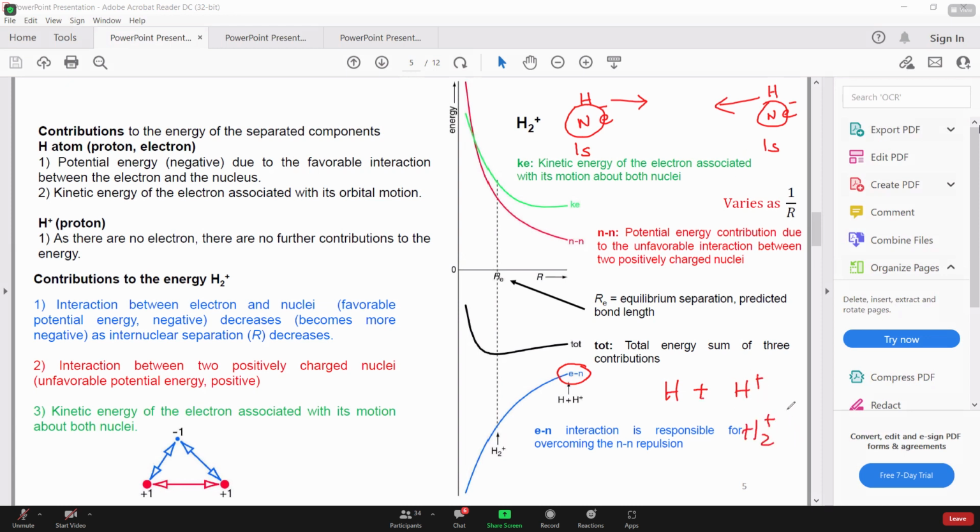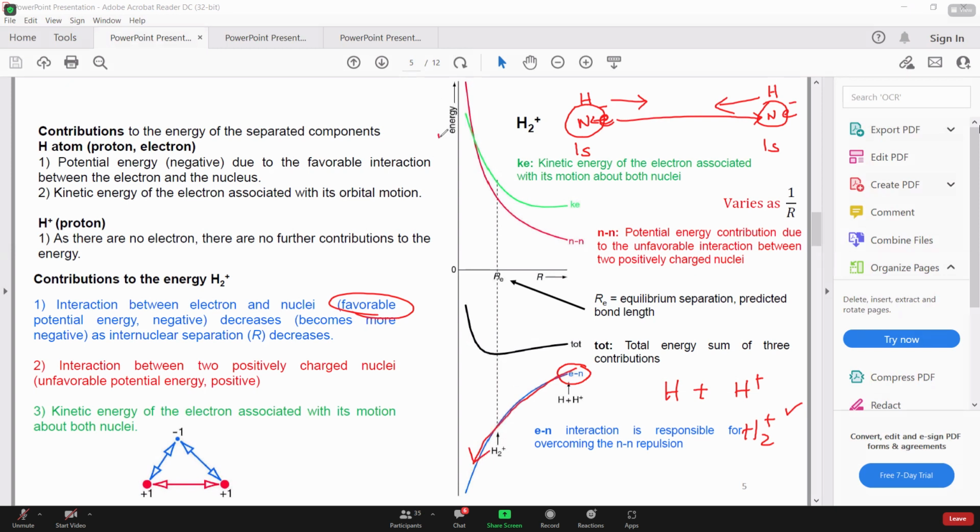So whether we talk about this system or any other system, the attraction forces will be the same: when they are coming closer, this electron will be attracted by this nucleus already, but this electron will be attracted by another nucleus. So nucleus and electron attraction, because they are oppositely charged, right? So this is the favorable interaction, and that leads to decrease in energy, right?